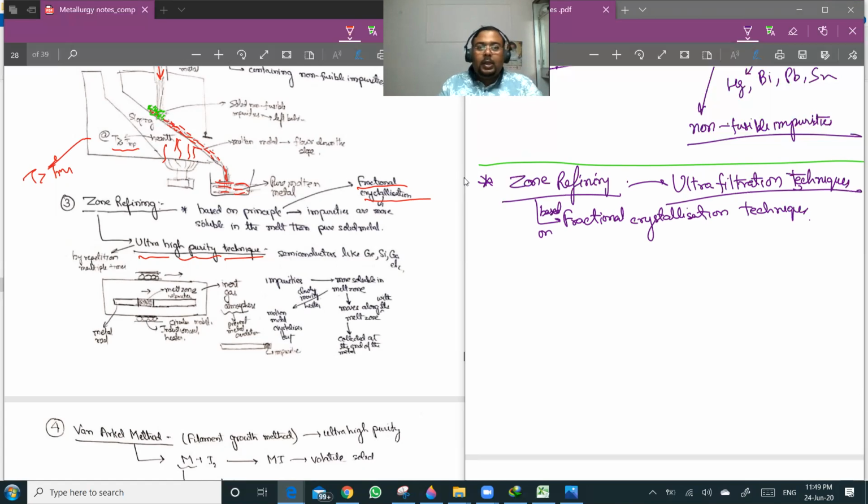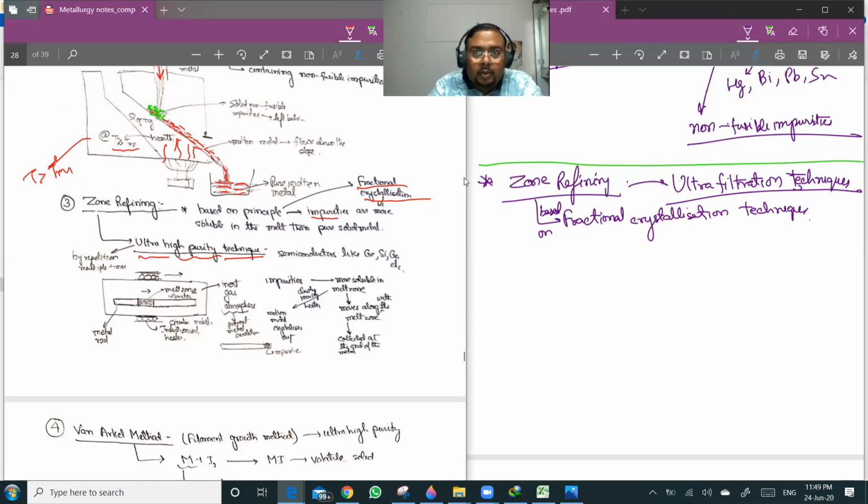Now, this is based on the principle that impurities are more soluble in the melt zone than in the pure solid metal. So if the molten zone is moving, the impurities will be moving along with the molten zone. So this is the principle of fractional crystallization. Let us see how we use it.